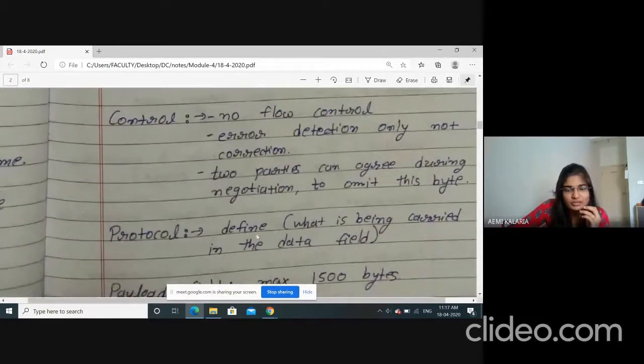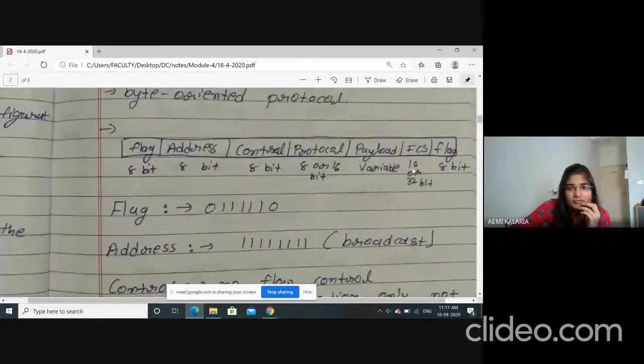Now the protocol field defines what is being carried in the data field. For whatever payload data I am transmitting, I am using some protocol, so that sender and receiver can send only this kind of data, and no mischief should be there.